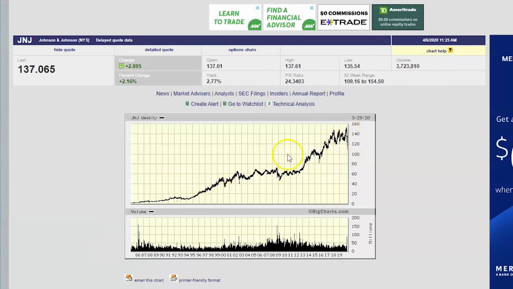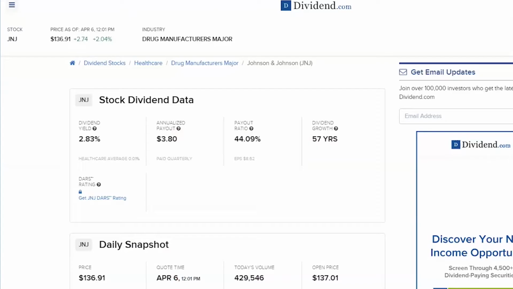So overall it's made new highs, which I think is really important, and I like to see this nice healthy slow growth increase over time. Another thing it has is that right now it's paying out almost a 3%, 2.83% dividend yield, and it's been growing that dividend for 57 straight years.